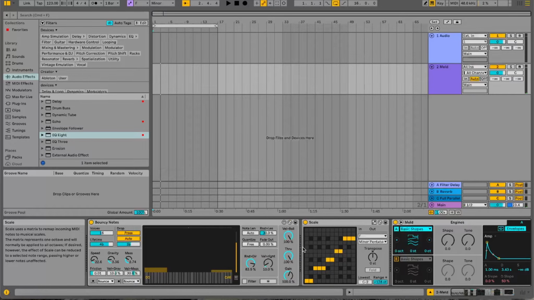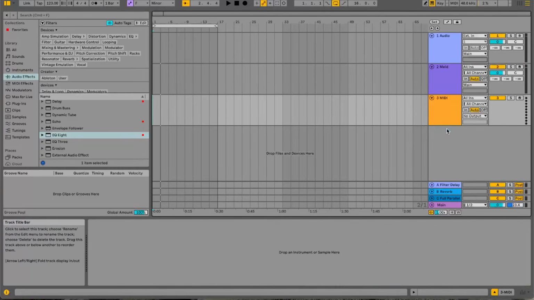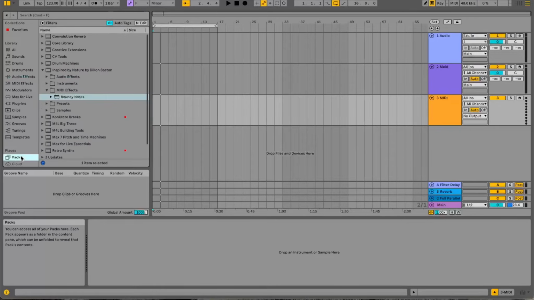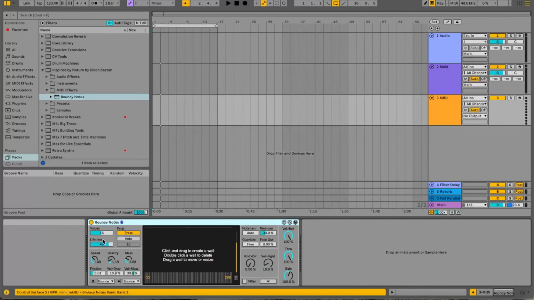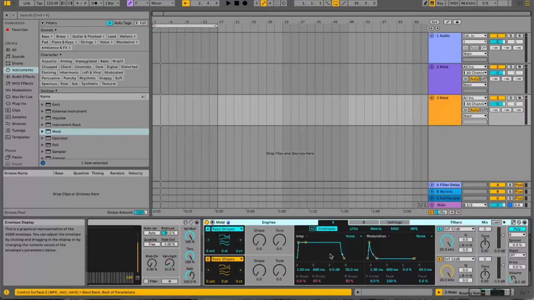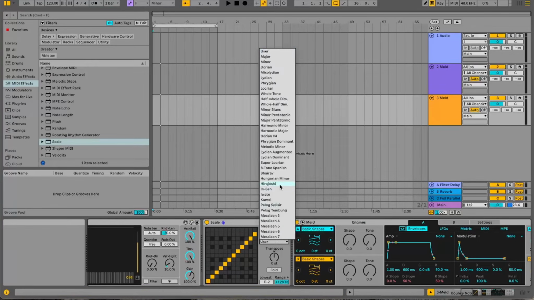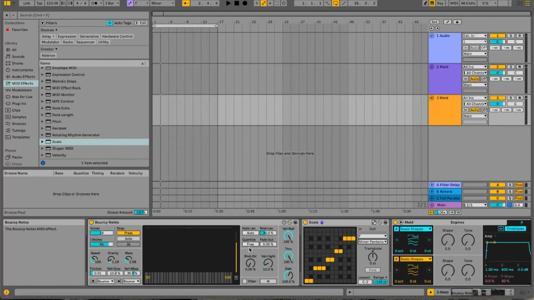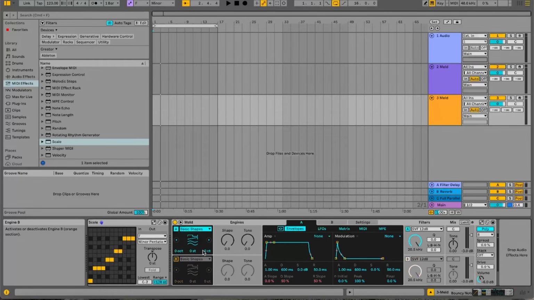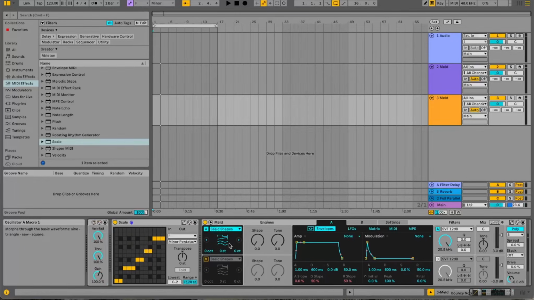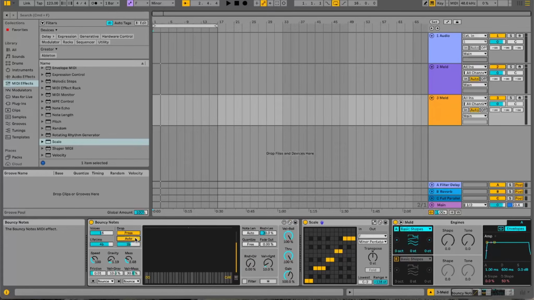Now we're going to take it up to the next level. Create another MIDI channel. I'm going to follow the same steps, drop in a Bouncy Notes, put another Meld after it, Scale, F minor pentatonic again. This time we're not going to bother building any of the walls inside here because we want a longer note range. But what we are going to do is change the shape so we get a little bit more of a kind of like a triangle wave. Okay, so let's hit Auto and press play.